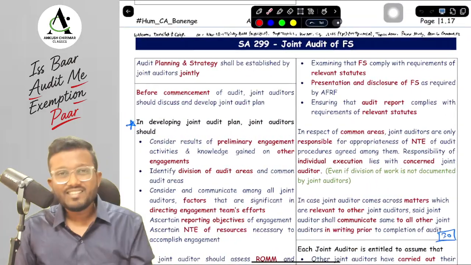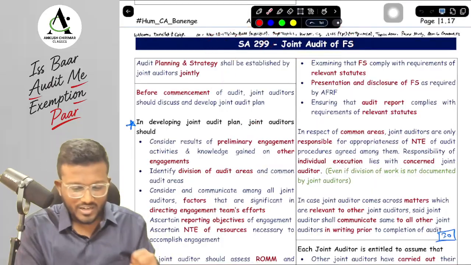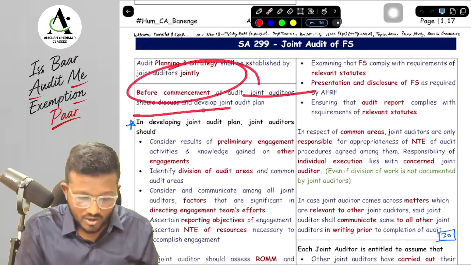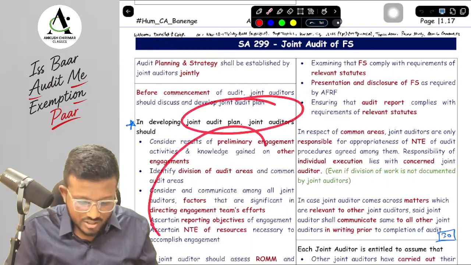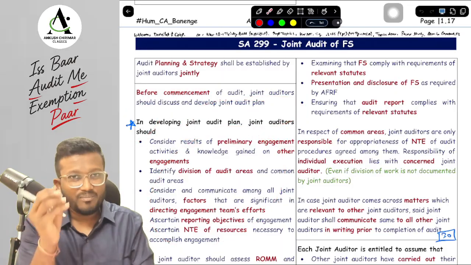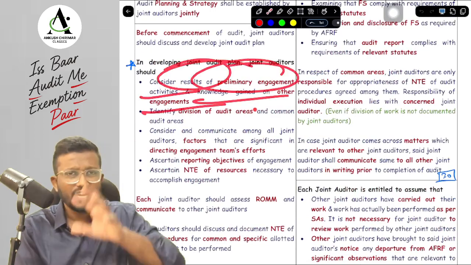Okay, yes sir, let's discuss it from the concept book. We are talking about SA 299, Joint Audit of Financial Statements. They are saying that the audit planning and strategy should be established by the joint auditors jointly. Before commencement of the audit, the joint auditors should discuss and develop a joint audit plan. Now while they are developing the joint audit plan, they should consider these particular things. This is an important topic. First of all, sir, prior to planning there is PR, that is the results of preliminary engagement activities and any knowledge that you have gained on other engagements.